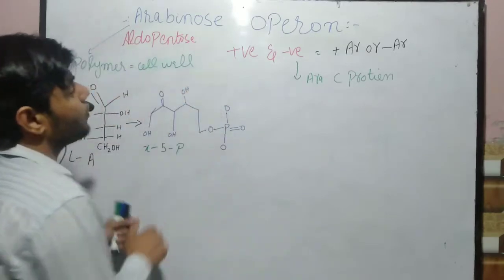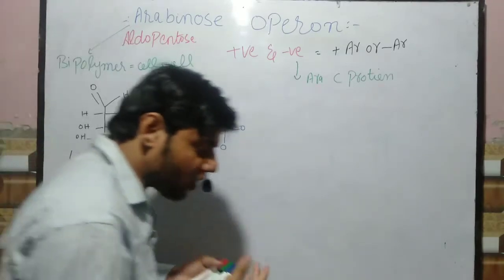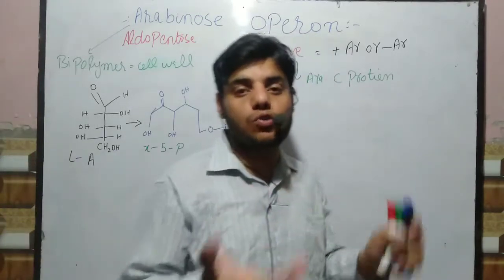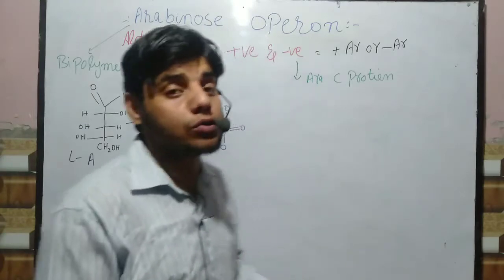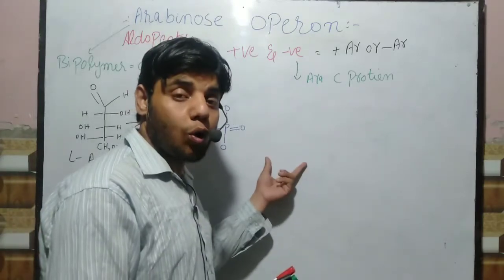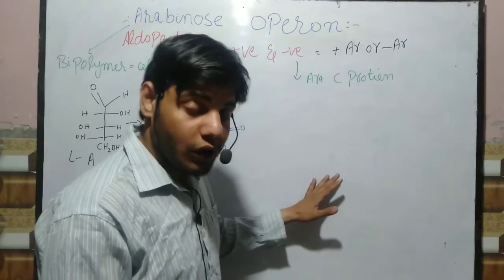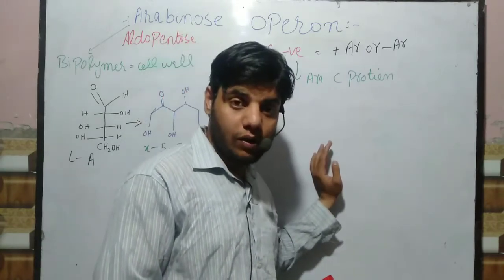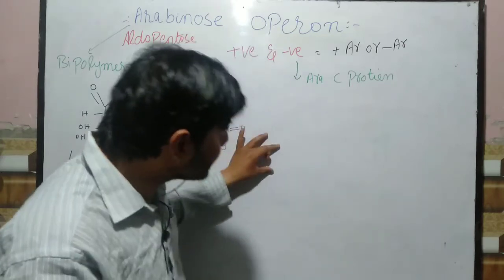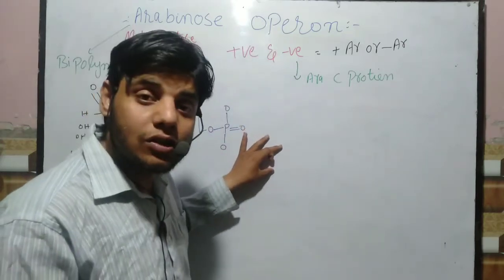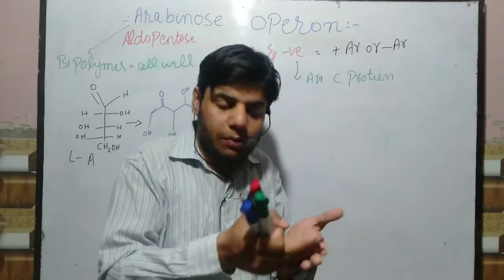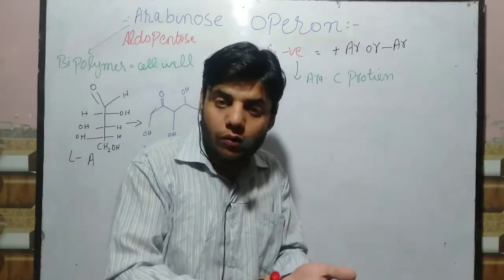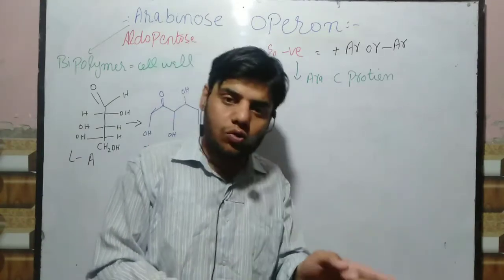Now let's talk about the Arabinose operon function, how it is switched on and switched off. In the previous video we talked that Trp operon is always switched on, naturally it is switched on, and lac operon is always switched off. But in this case it is sometimes switched on and sometimes switched off.